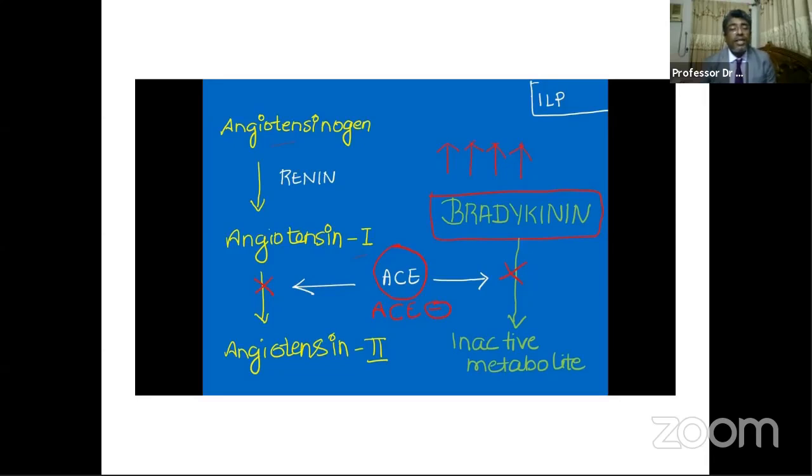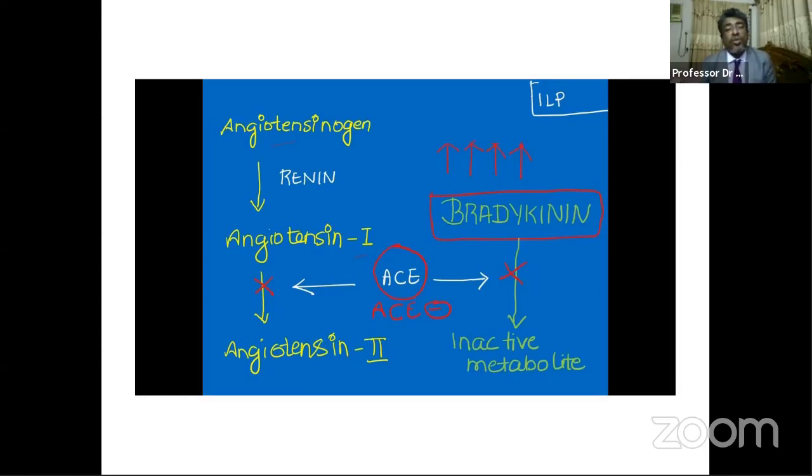angiotensin 1 is converted to angiotensin 2 by angiotensin converting enzyme. And if we use inhibitors of this enzyme, note that the angiotensin converting enzyme also acts on bradykinin to break it down to inactive metabolites.